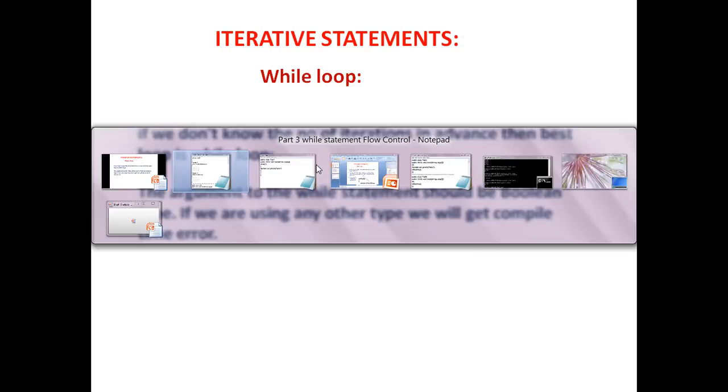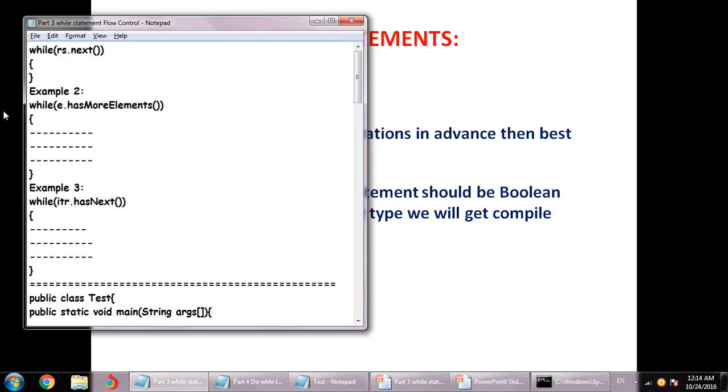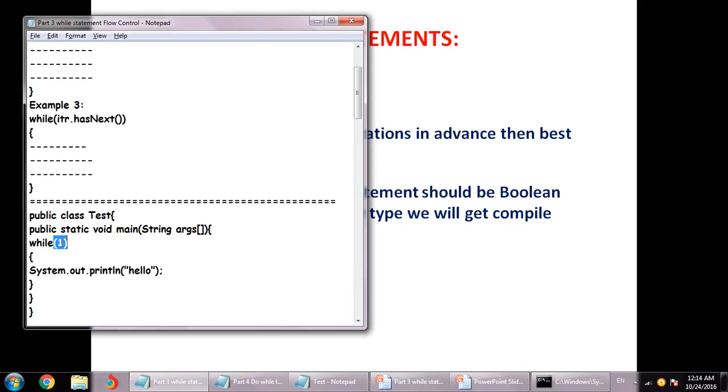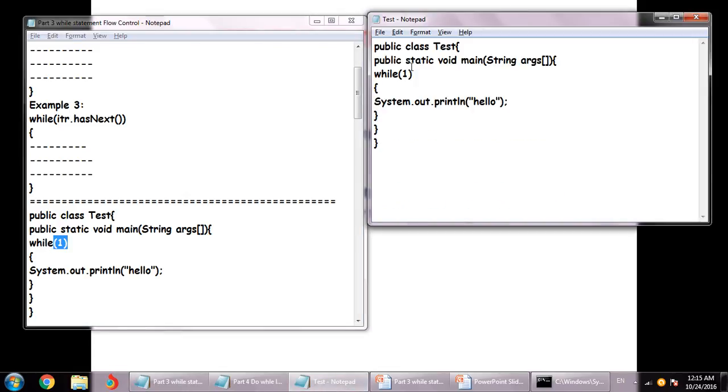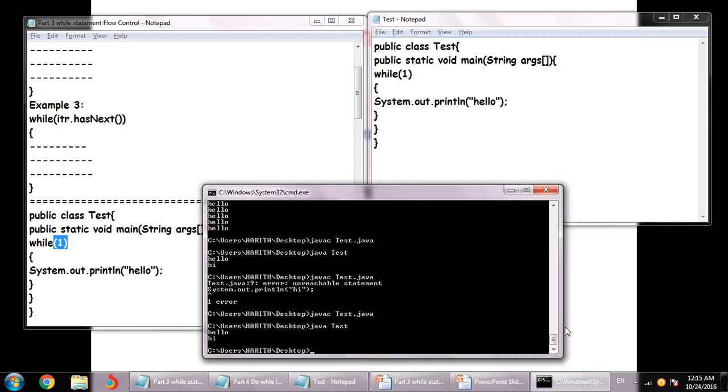Let me show you this by running a program where I take an integer value in the while argument. I have this program already copied in the text pad. So this is the integer value. I'll save this program and run it. Let me quickly clear this screen first.